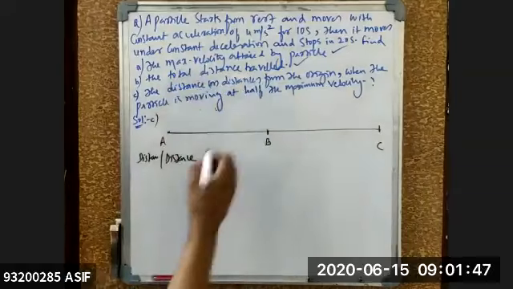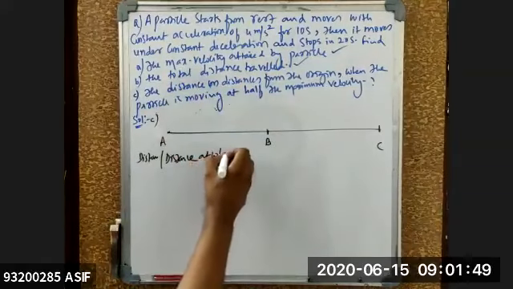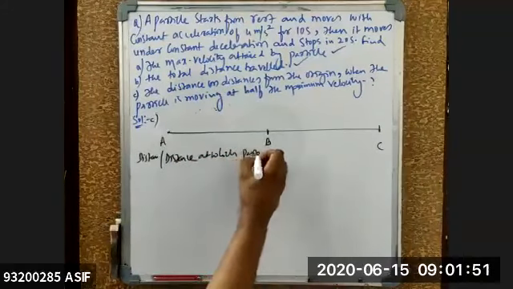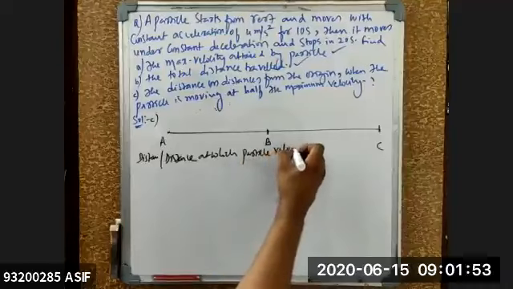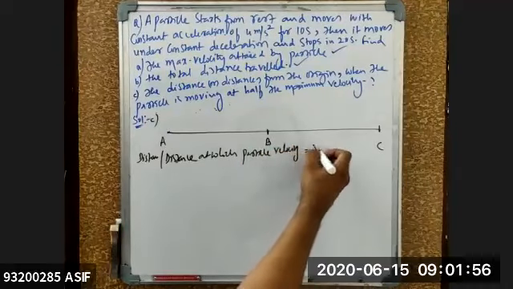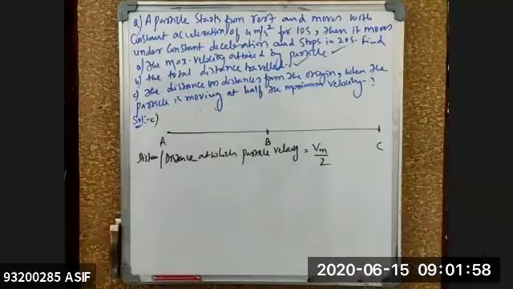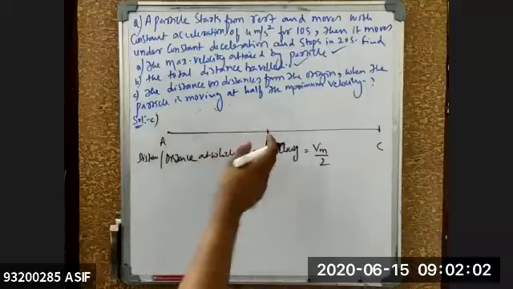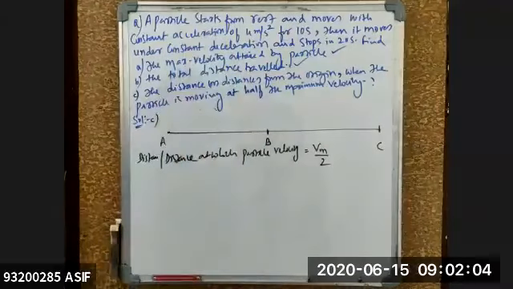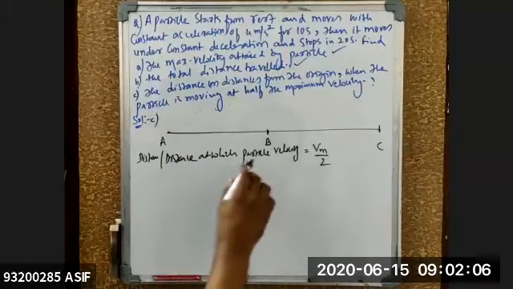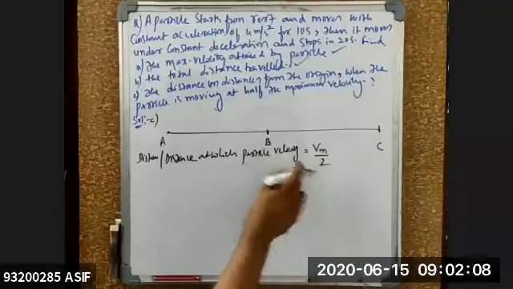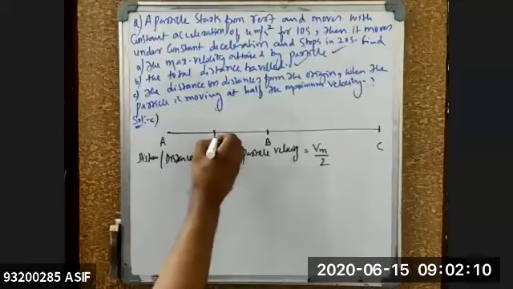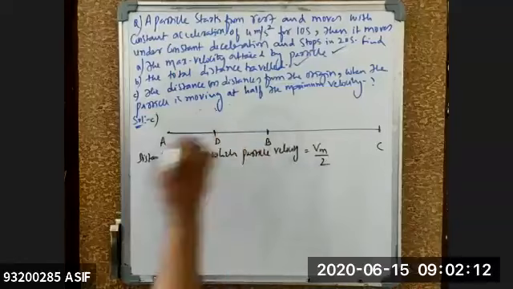The distance or distances at which the particle velocity is equal to half of the maximum velocity. That is exactly what it is trying to tell. It is moving from A to B with constant acceleration. So at the position where the particle has half of the maximum velocity, somewhere on A, B, C, I'm taking this point as D.